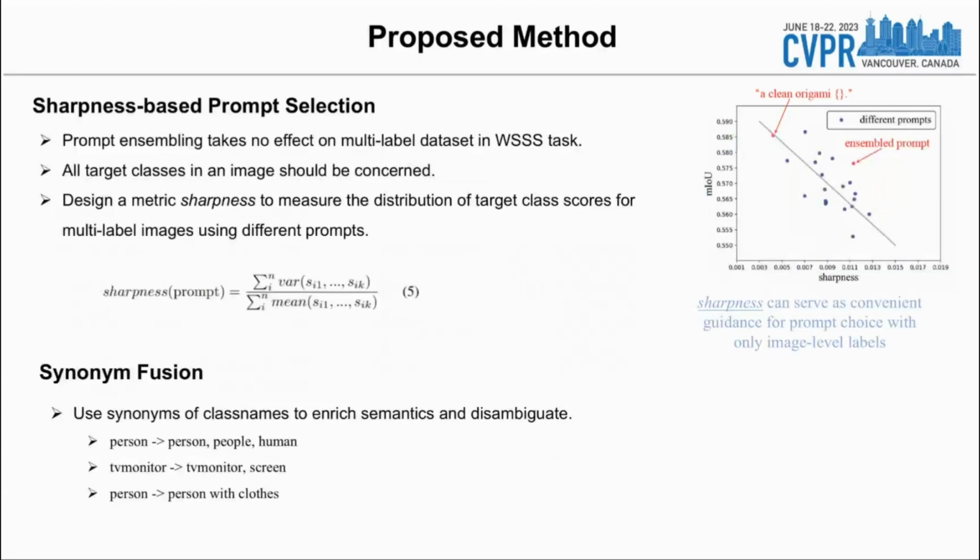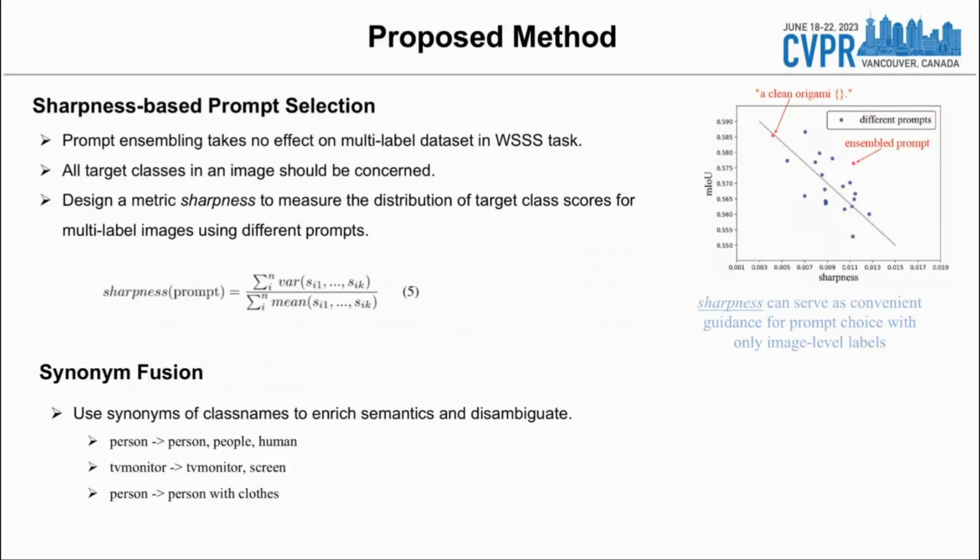Our framework could enjoy multiple merits inherited from CLIP by designing specific text inputs. For prompt, we find that prompt ensembling can outperform every single prompt by a large margin for the classification task on ImageNet, but takes no effect on multi-label datasets in weakly supervised semantic segmentation. We suspect this difference is primarily due to the varying amount of labels per image. The dataset used in weakly supervised semantic segmentation is multi-labeled, and all target classes in an image should be concerned.